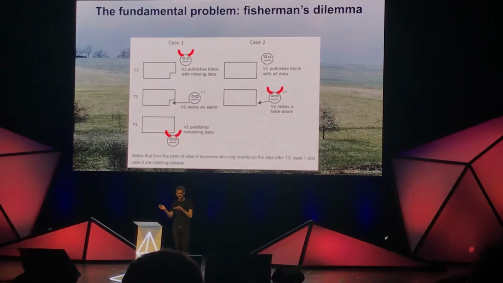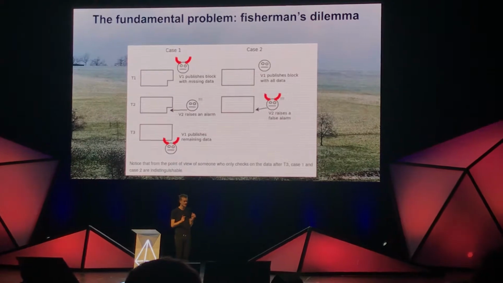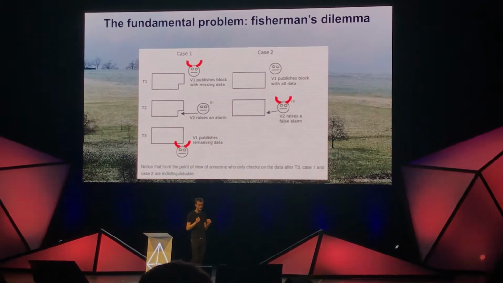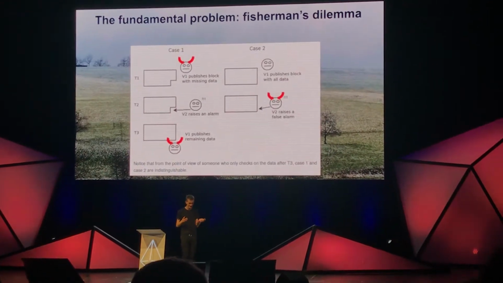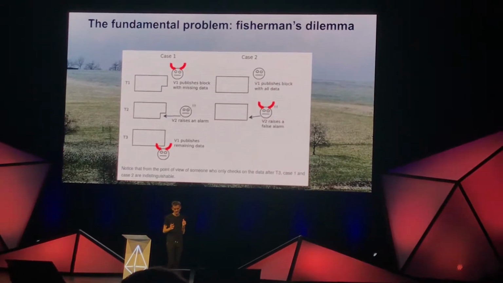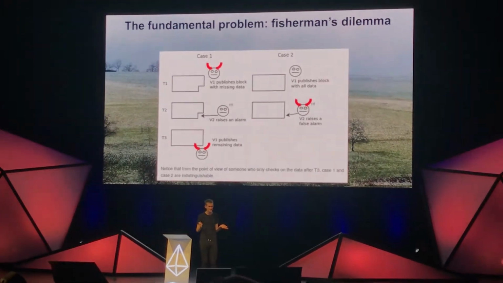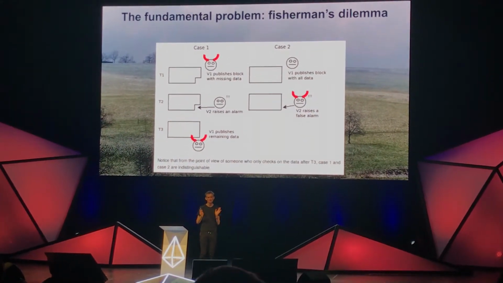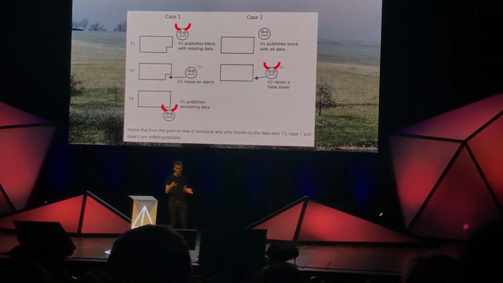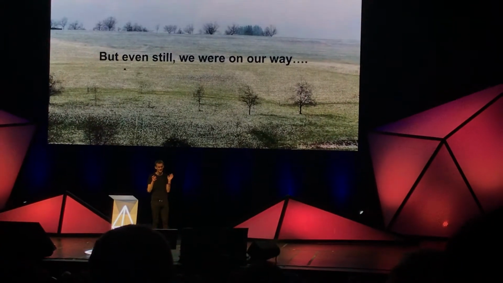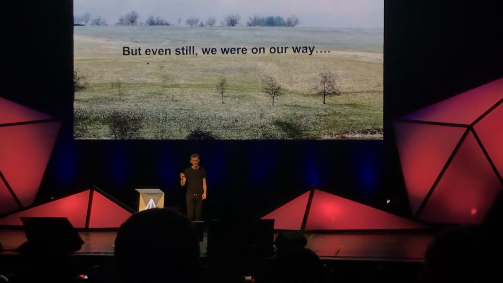The problem with data availability is that whatever the game is, you can cheat the game because you could just not publish any data at all until the mechanism tries to check if you published it, and only then do you publish just the data that the mechanism checked for. And this turns out to be a fairly large flaw in a fairly large class of scalability algorithms, and I wrote a blog post. If you want to search for it, it's called A Note on Erasure Coding and Data Availability, that describes some of the issues in more detail. But still, this was one of the things that delayed us, but even still, we were happily making progress. Ethereum was moving forward. We were on our way.